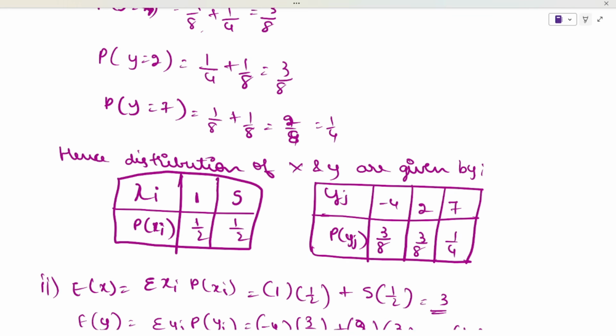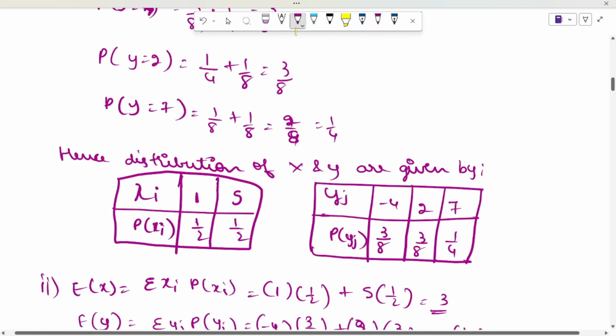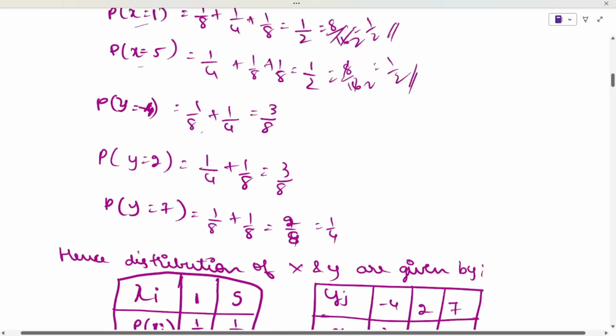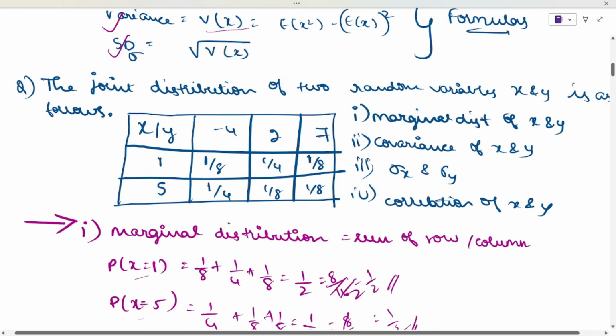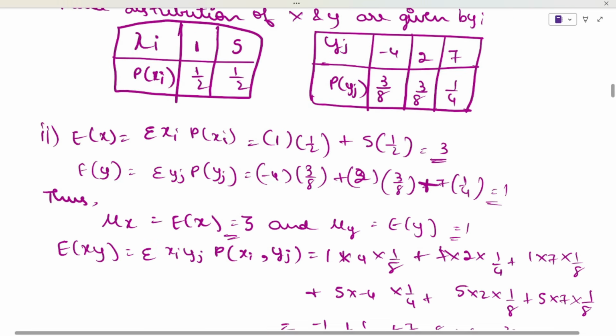Okay. Now, the first sub question, marginal distribution, is over. Now you have to find out the covariance. If you have to find out that, you want E of x and E of y. Okay, E of x is what? x into probability of that x, as we saw in the formula list.